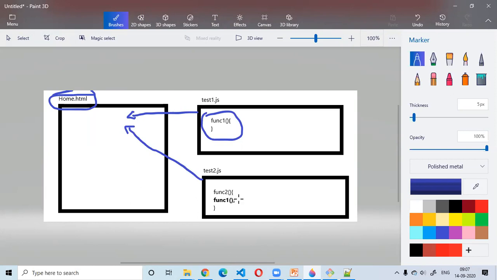I want to reuse it in test2.js. So I'm always depending on this home.html file or any other HTML file in order to reuse it, right? There used to be no way where you can directly call this function from the test1.js file in the test2.js file.